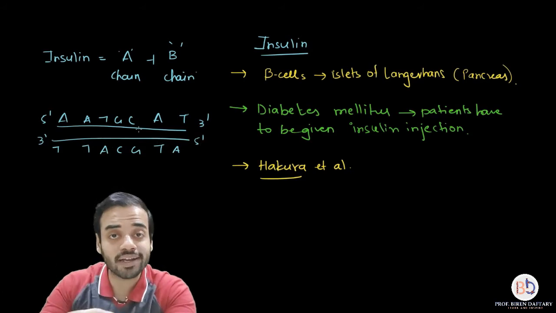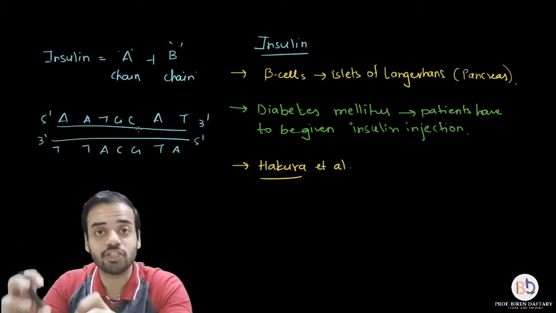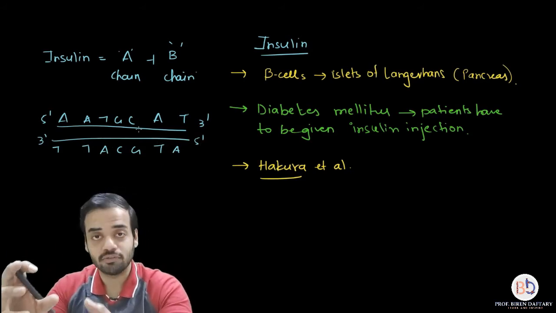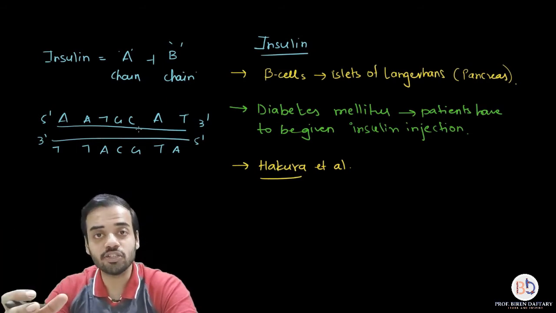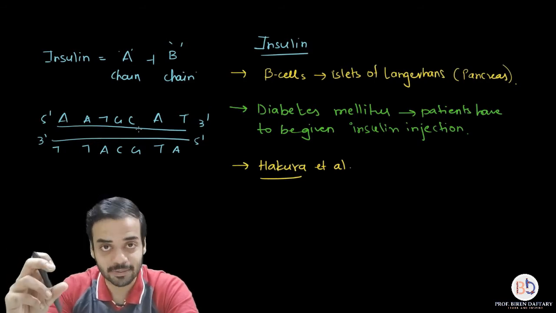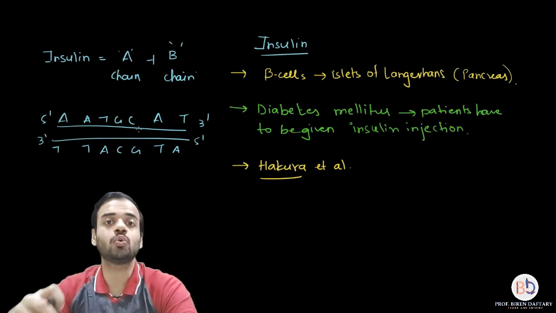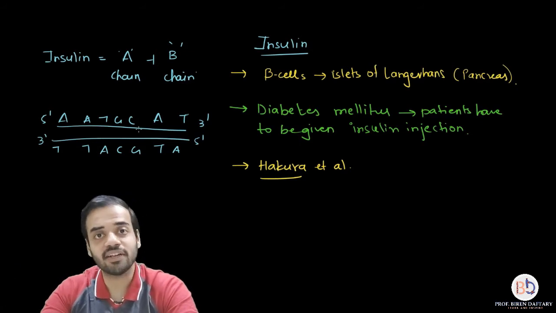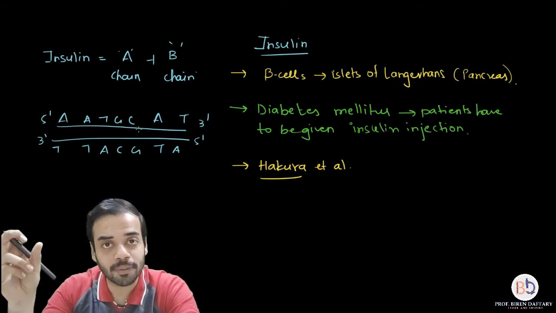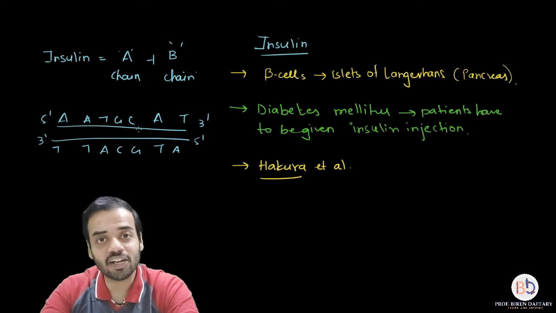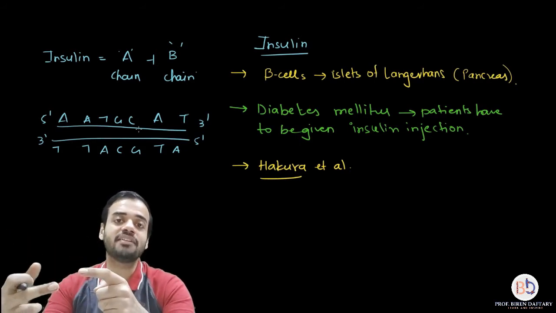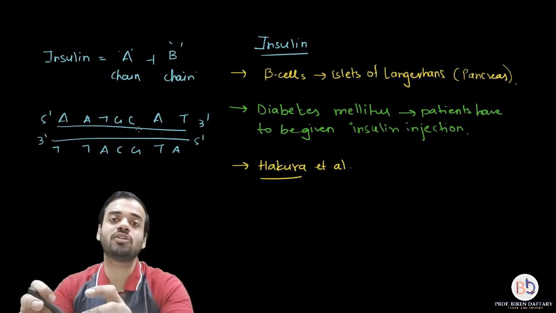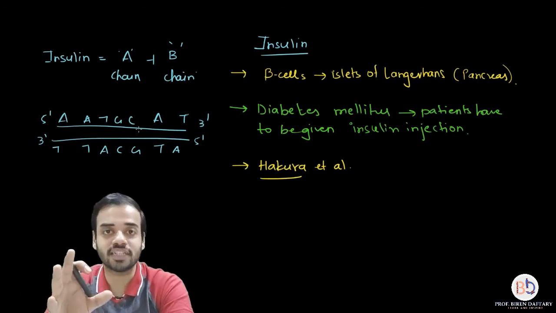So Hakura and his co-workers found out this nucleotide sequence of the gene which was responsible for formation of insulin, okay, and then using recombinant DNA technology, they transferred this gene into a vector, and that vector was then inserted into a competent host, and that competent host, by using protein synthesis, made the same insulin from the gene which was inserted. Is this clear?